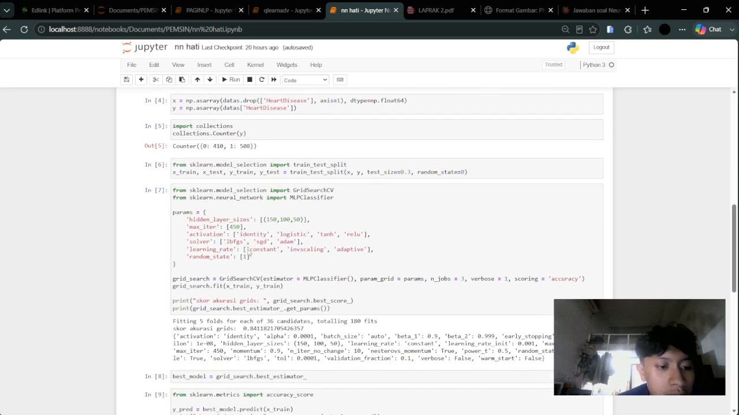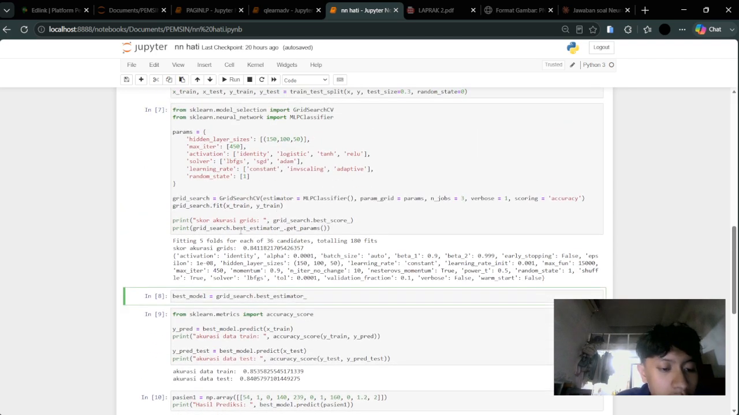And then moving on to the train and test split. As usual, we split the data using train_test_split, allocating 70% for training and 30% for testing, with random state 0 to ensure the split is reproducible every time the code is run.